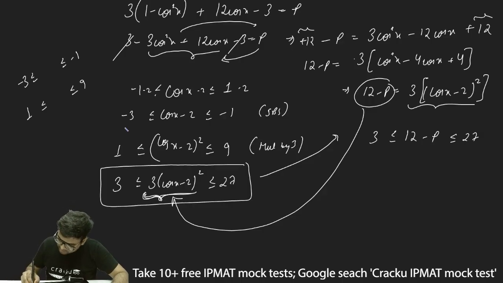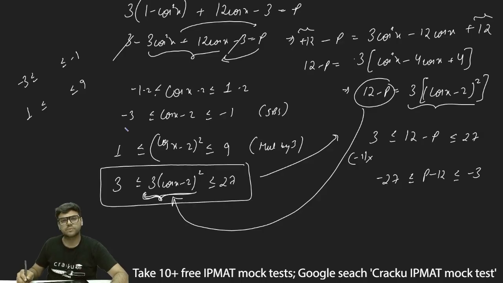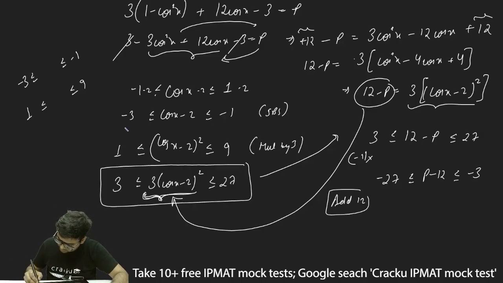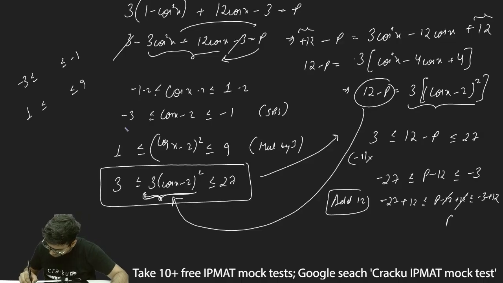So what I'll do, I'll just multiply the entire equation by minus 1. So the signs will change. So this will become minus 27 less than equal to p minus 12 and less than equal to minus 3. Now I'll add 12 both sides. So this will become minus 27 plus 12 less than equal to p minus 12 plus 12 less than equal to minus 3 plus 12. So plus 12 minus 12 get cancelled and p is greater than equal to minus 15 and less than equal to 9.